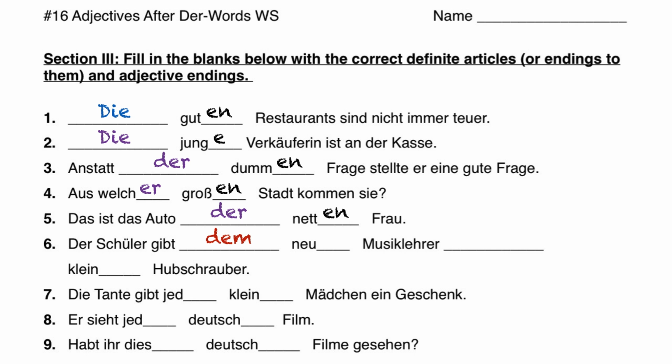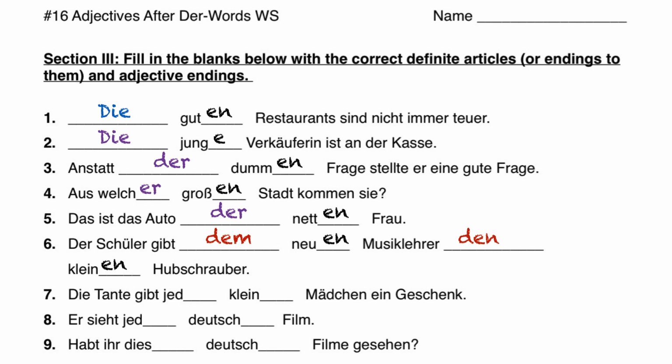And since it's masculine and dative and after a der word, we have en for the adjective ending: dem neuen Musiklehrer. And then we have the accusative case for the small helicopter. Den, because it's accusative masculine, and accusative masculine after a der word, the adjective becomes kleinen. So the whole sentence is: Der Schüler gibt dem neuen Musiklehrer den kleinen Hubschrauber.